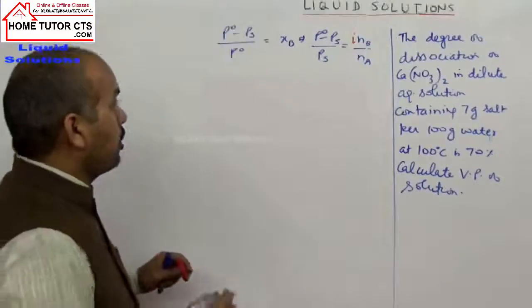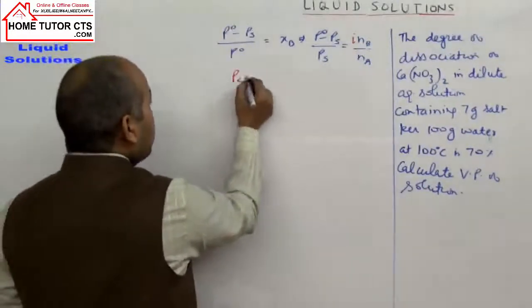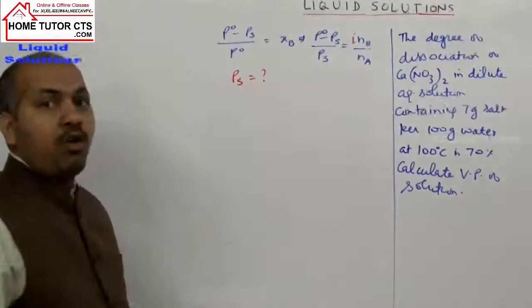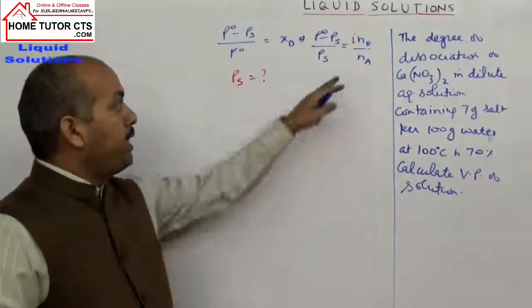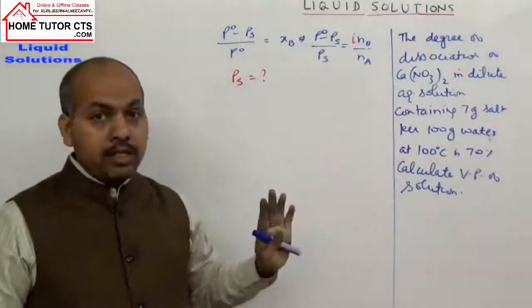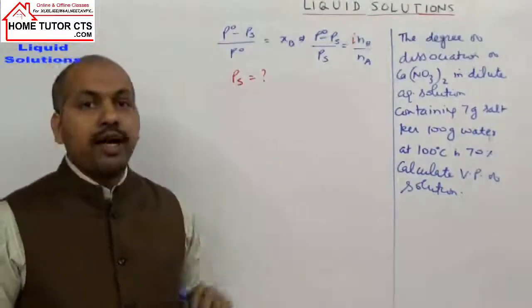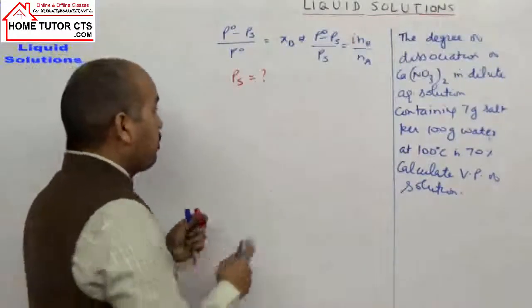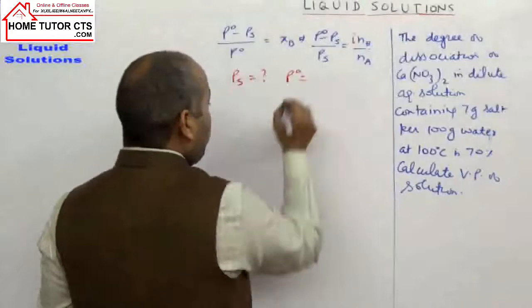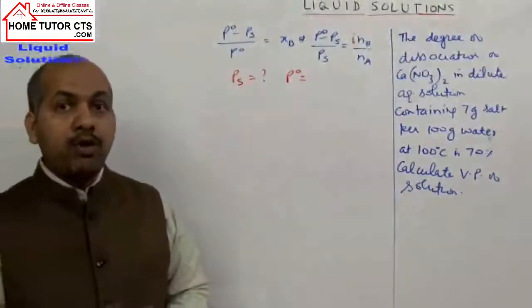So in this question, we require the value of Ps, the vapor pressure of the solution. Na and Nb are given to us. I we have to find. And P naught, can you tell the P naught value? What is the vapor pressure of the pure solvent water?